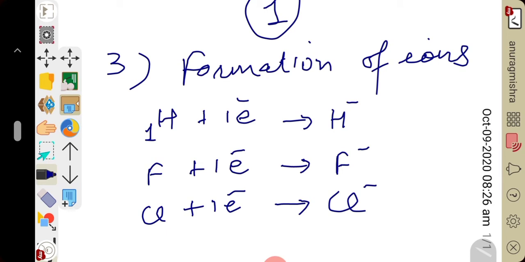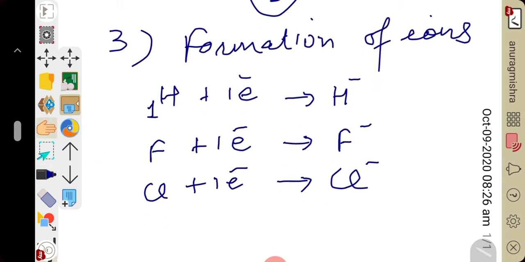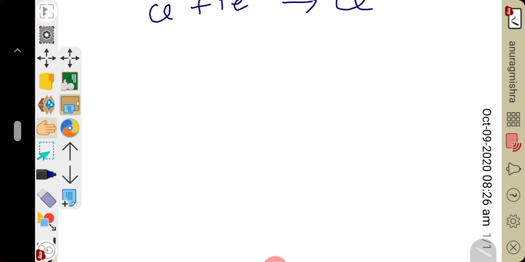This is the third similarity between halogens and hydrogen. Now come to similarity number 4. Electronegative character. Both halogens and hydrogen are non-metals.